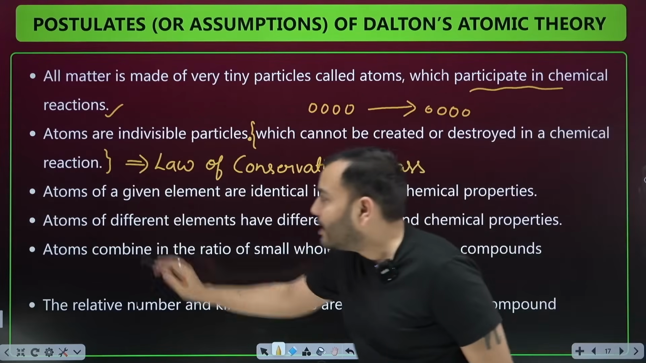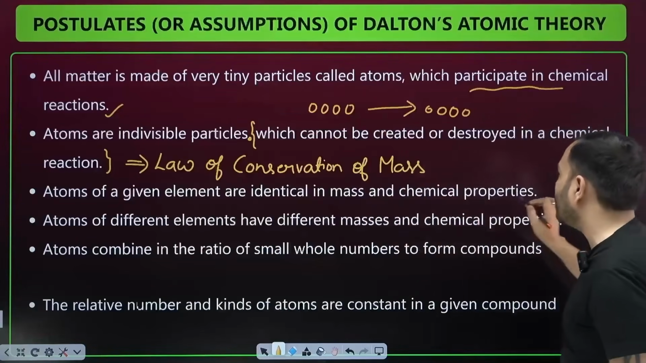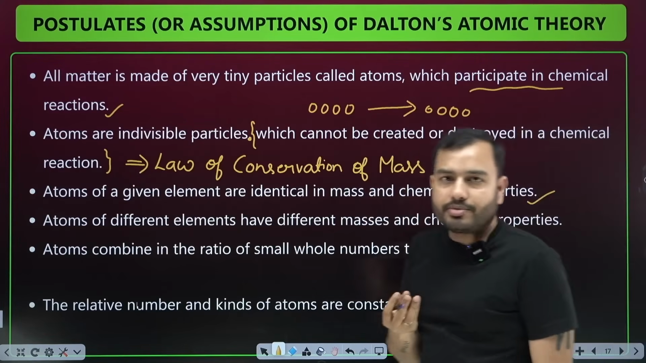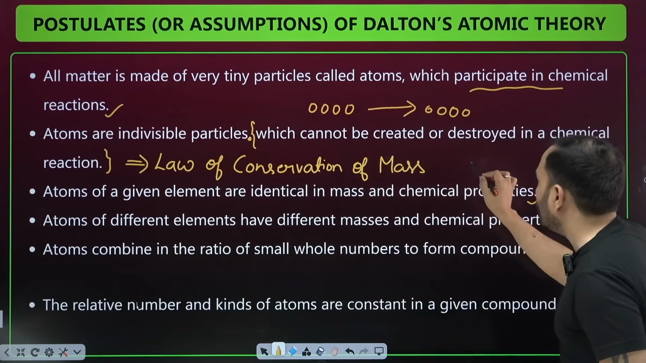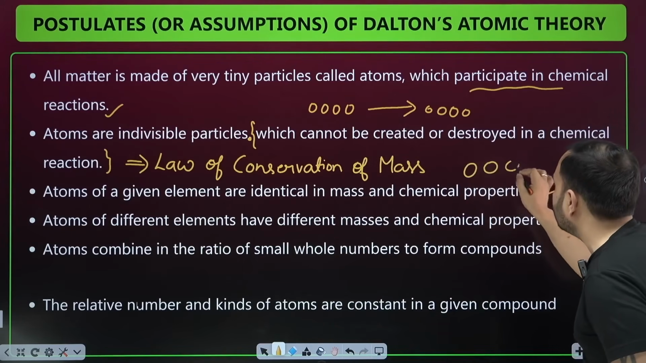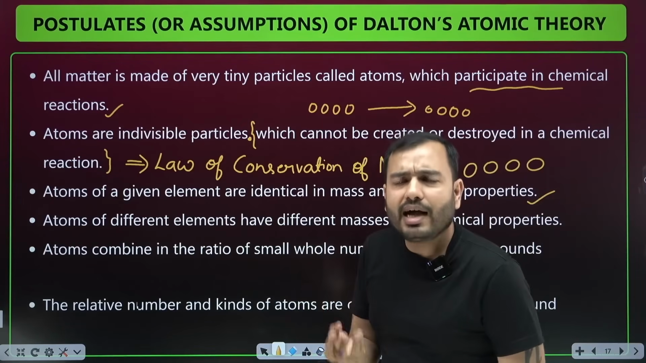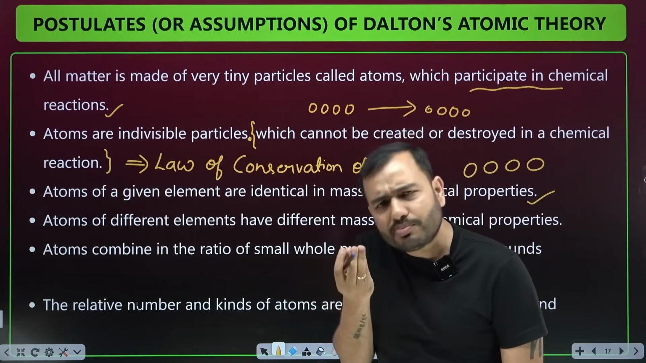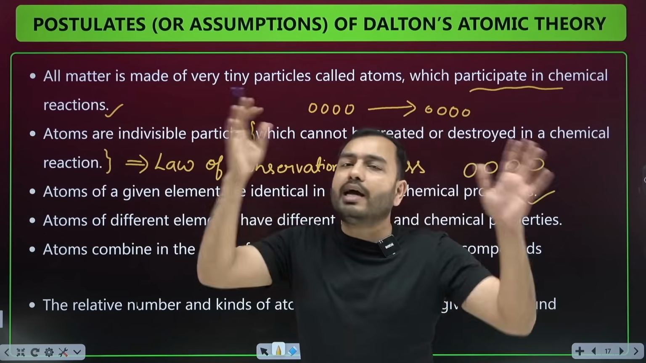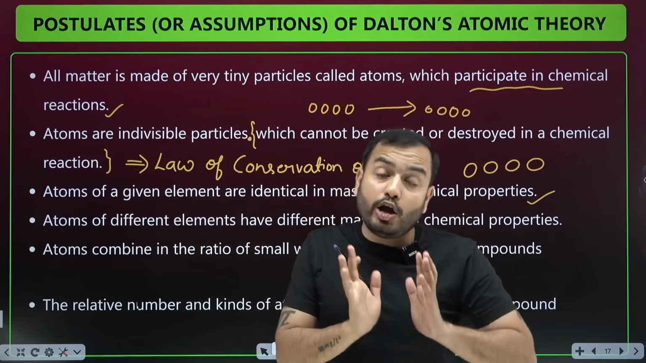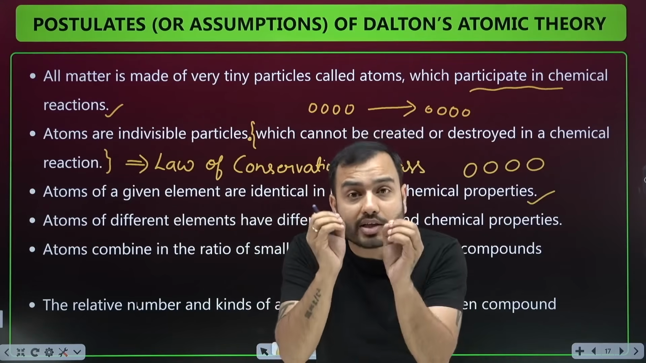Next, atoms of a given element are identical in mass and chemical properties. Understand its meaning. Let's assume I have iron. The different atoms of iron, bhai, what could iron be made of? It would be made of lots of atoms. Anything, beta, be it iron, carbon, hydrogen, everything is made of small atoms. They are saying that the atoms of all elements are not the same. The atoms of every element are different. And he said it in a very new and very good way.